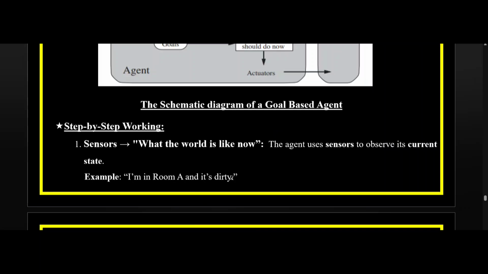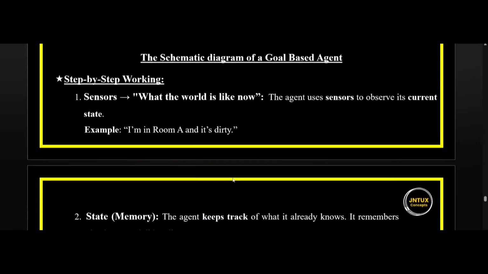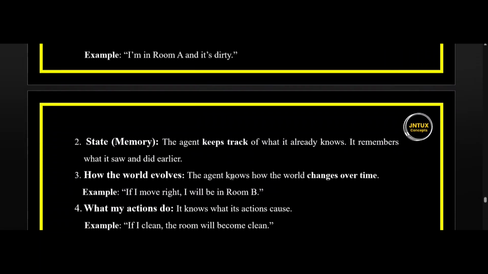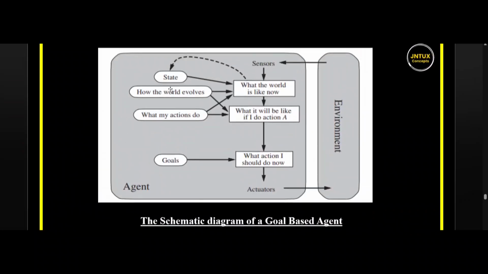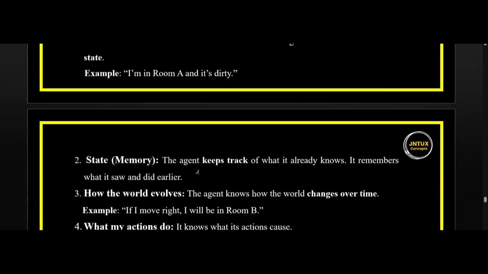For example, I'm in room A and it's dirty. The next one is state or memory. The agent keeps track of what it already knows, and it remembers what it saw and did earlier. It uses the state to perform the particular action.